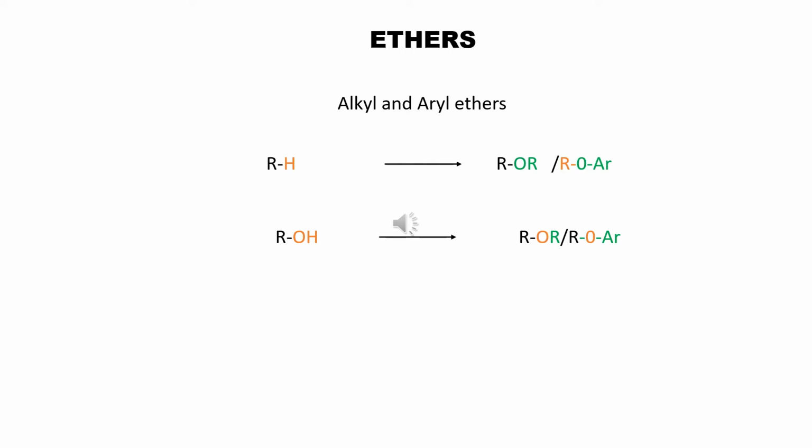We also can see ethers as derivatives of alcohol, because the hydrogen of the hydroxyl group of alcohol can be replaced by an alkyl group or by an aryl group to subsequently obtain alkyl ethers and aryl ethers.